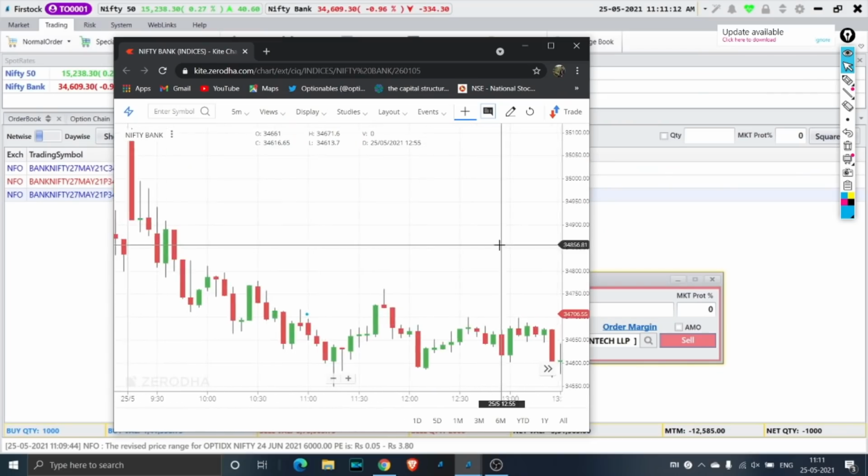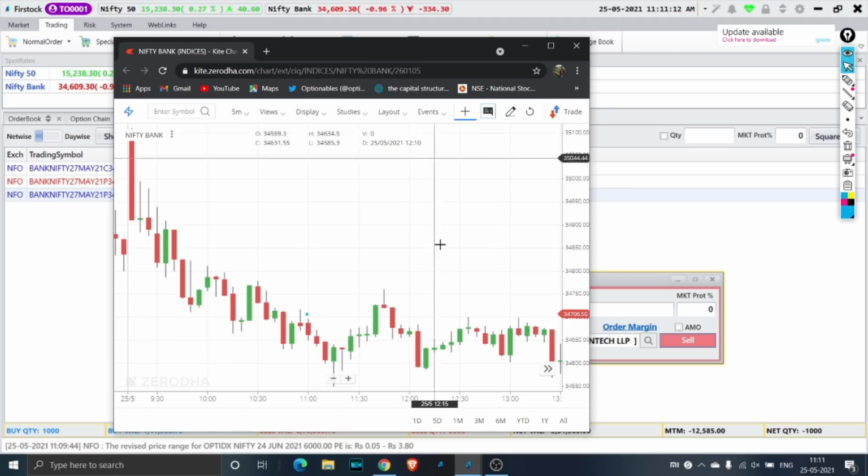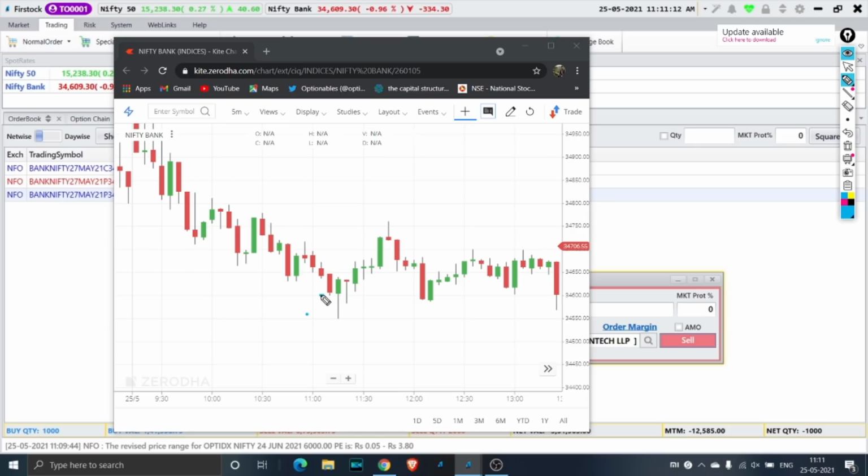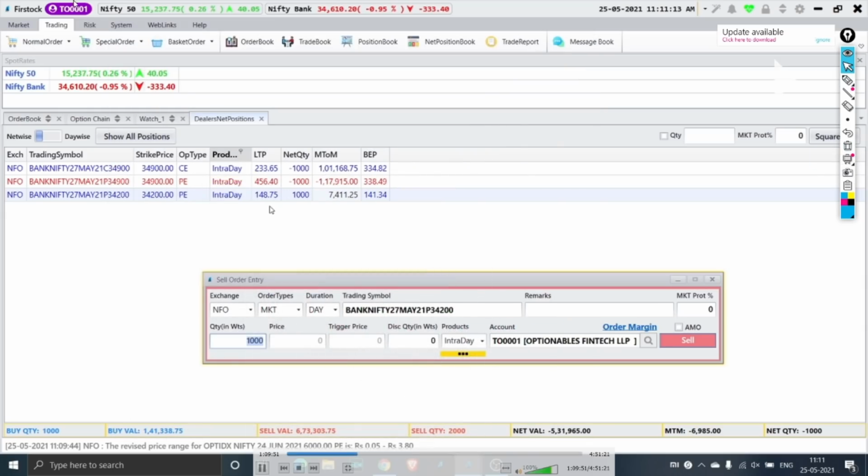I'll keep this chart side by side, so it will give us a better idea of what exactly is happening. At this point we are somewhere over here, 11:10. What happens here is I feel that the market is trying to break 600, and in case 600 is broken, then my PE leg will hit the stop loss. So here we have the PE leg and it will hit the stop loss. So what I do is I just buy another PE leg as a hedge.